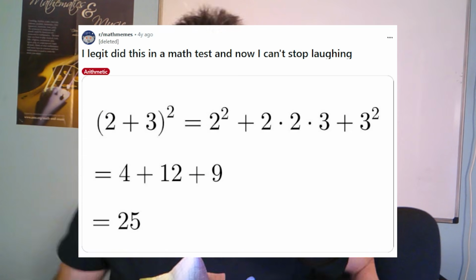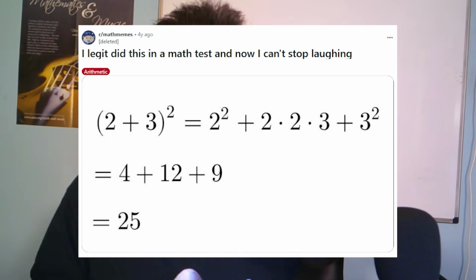It says, "I legit did this in a math test and now I can't stop laughing." What he did here basically is he foiled, or used the perfect square trinomial formula, which is, again, foiling, where you square the first term, double the product of the 2 terms that are there, and then add the square of the 3rd term. And it turns out that it works, and this is actually just fine.